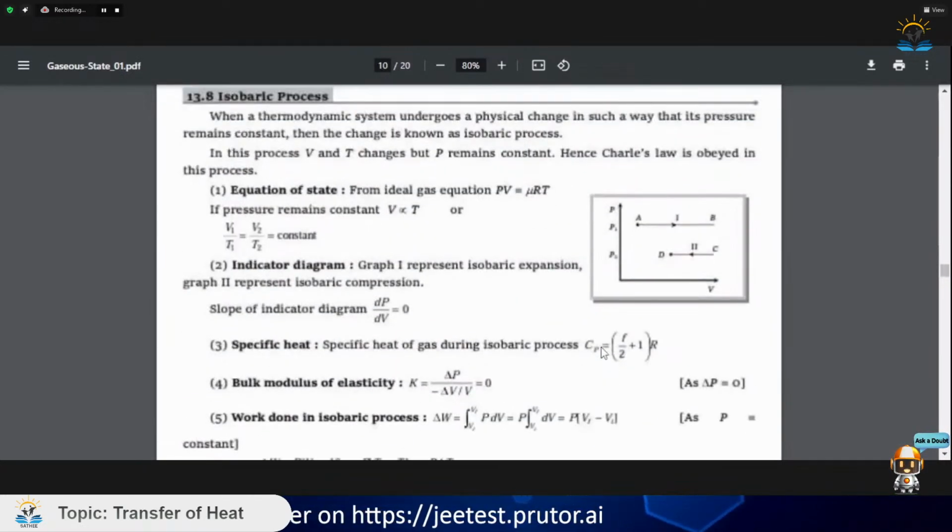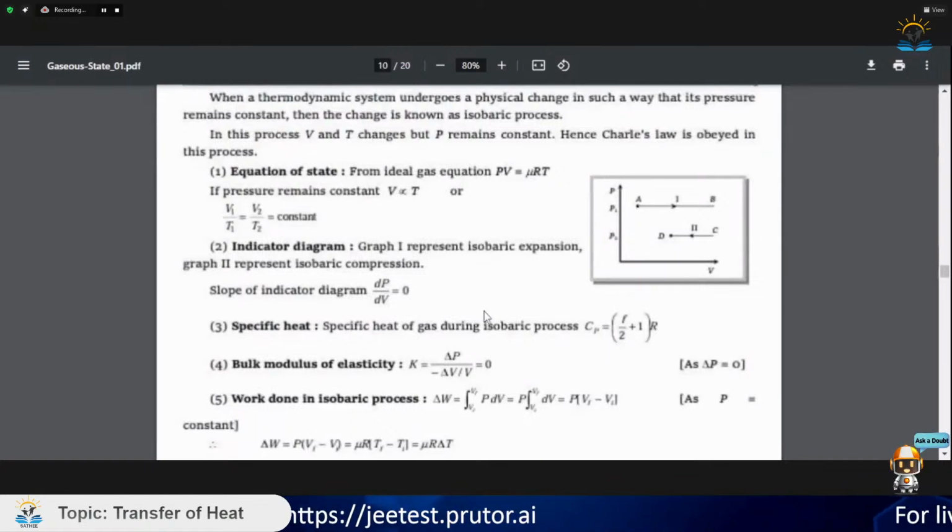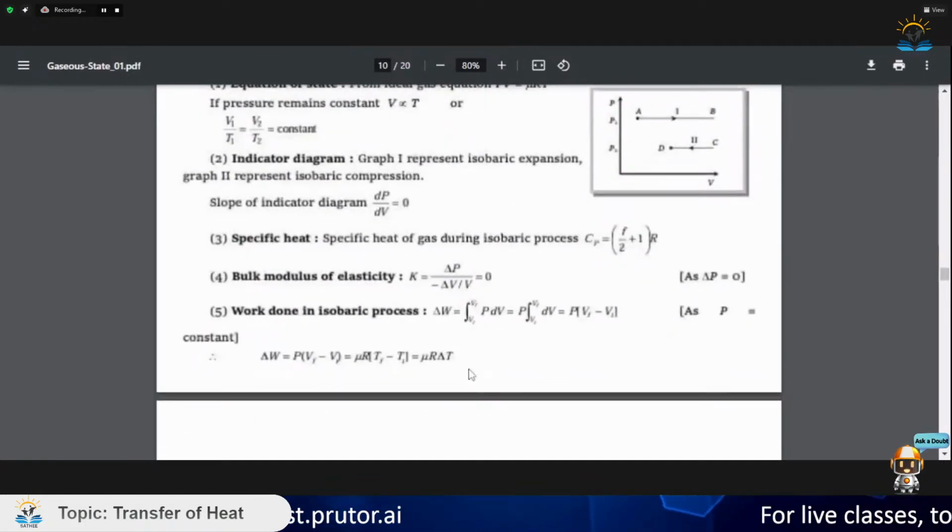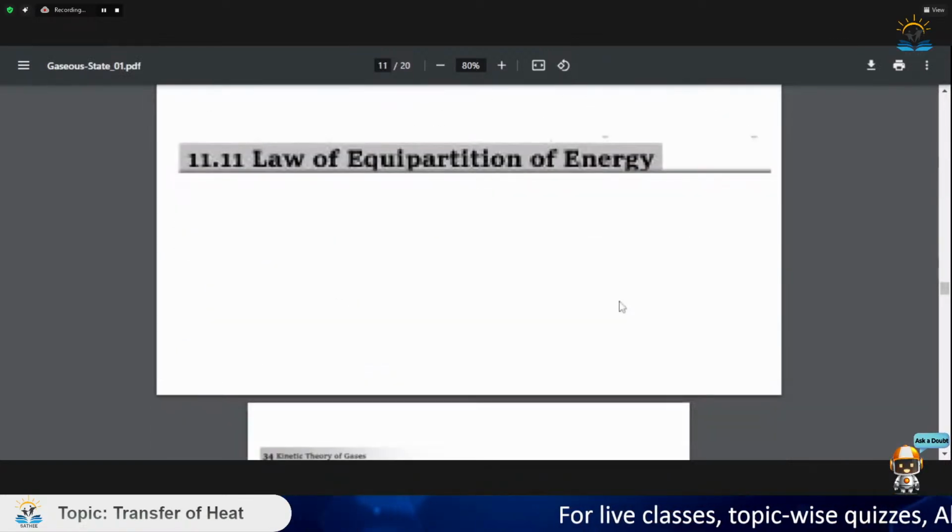Now we may see the isobaric process. For the isobaric process, the work done is P dV. Since pressure is constant, pressure comes outside, so we get P (V2 minus V1). It was a very basic thing.